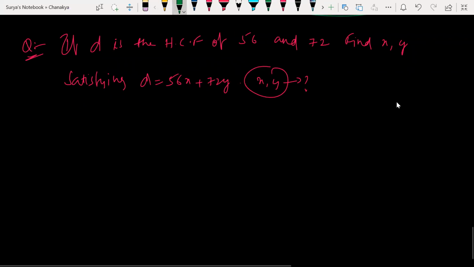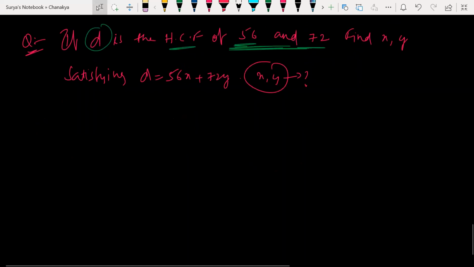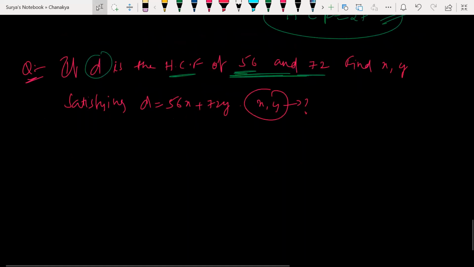Sir, is this in MCQ format? Not sure, this question you are talking about? Yes, sir. I'm not sure. Shadab only has to tell the answer about this. But sir, it can be. What if they give us the same question and ask for values for X and Y? It can be.